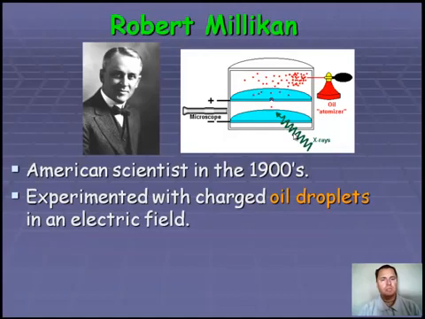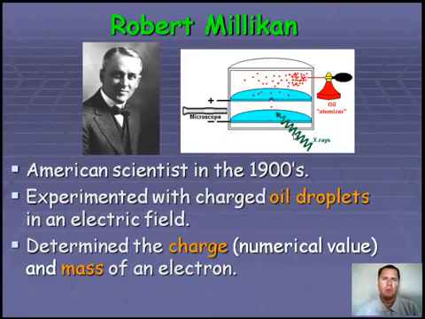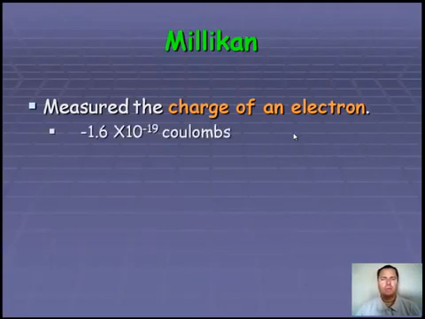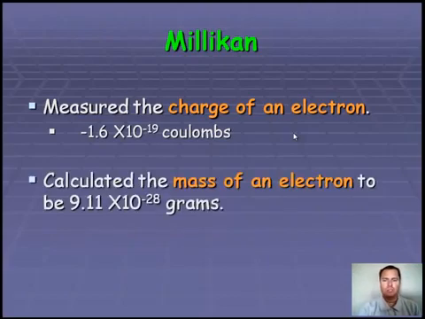And through this, he was able to measure the numerical value of the charge of an electron, and also come up with the mass of an electron. He determined the charge of an electron to be negative 1.6 times 10 to the negative 19th coulombs, a very small number. Now, you are not going to have to know that charge. I'm just giving it to you as an idea. He also determined the mass of an electron, which is 9.11 times 10 to the negative 28 grams. Really, really small. Nothing I'm going to test you on, but I just want to give you an idea on this. So he built on the work of Thomson.